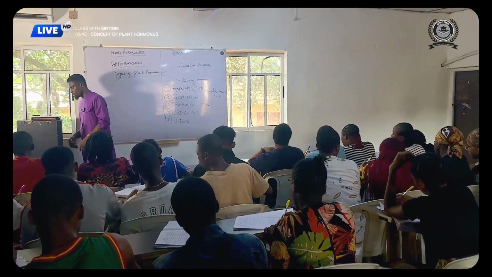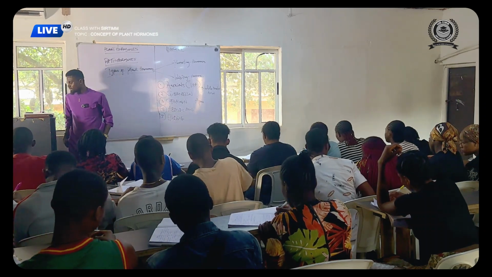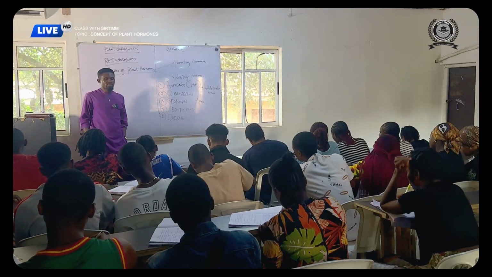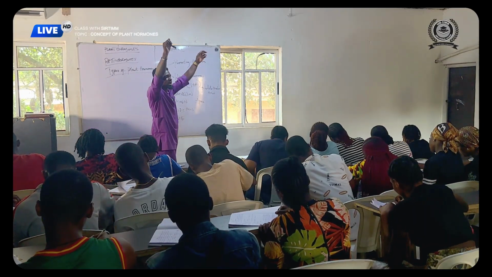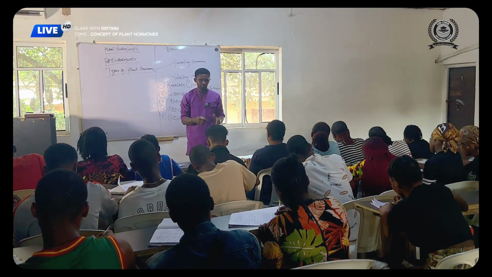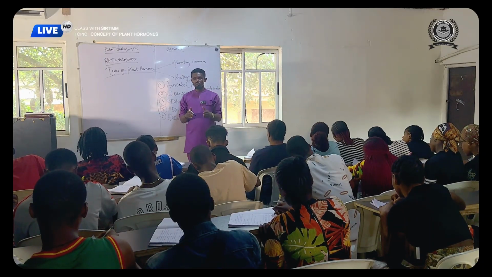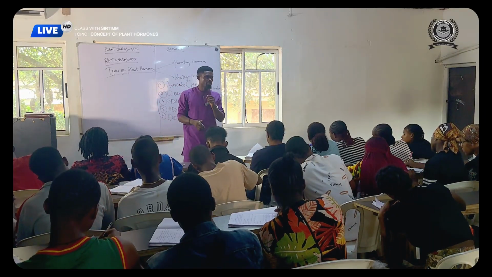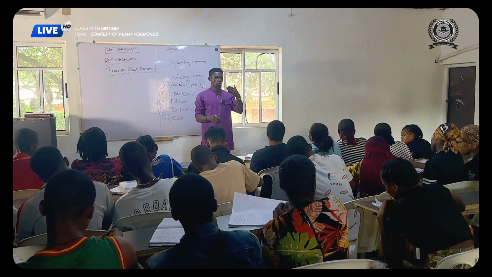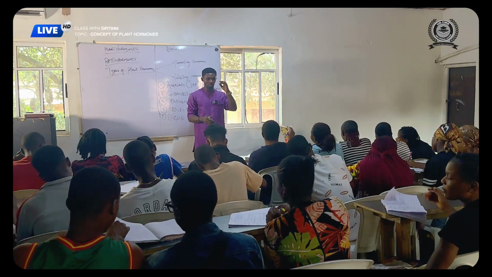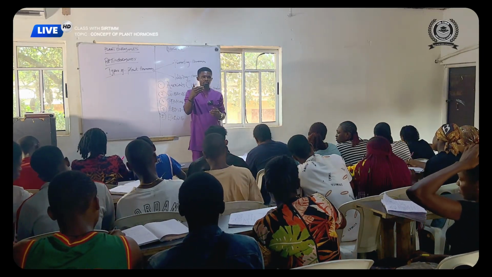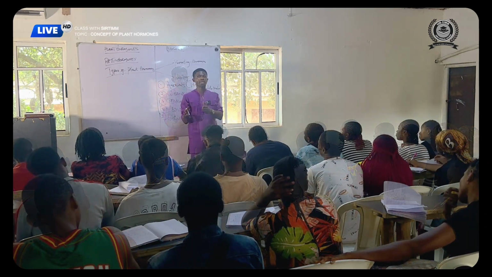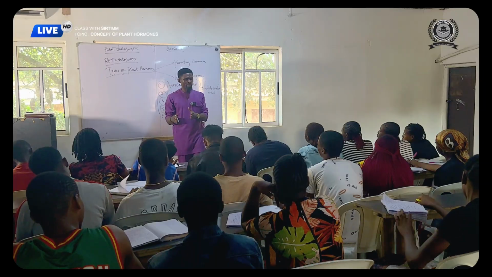Have you written that down? Then number four is that it stimulates the vascular cambium to divide. Now listen attentively. Whenever there is a growth in the body of an organism, whether plant or animal, the process through which this happens is mitosis, right?